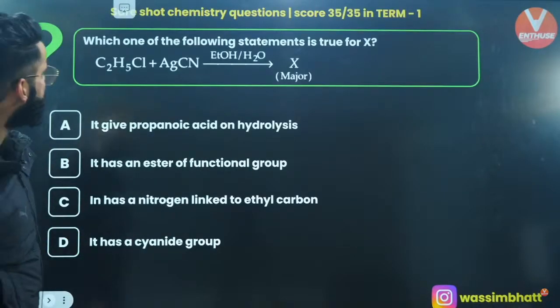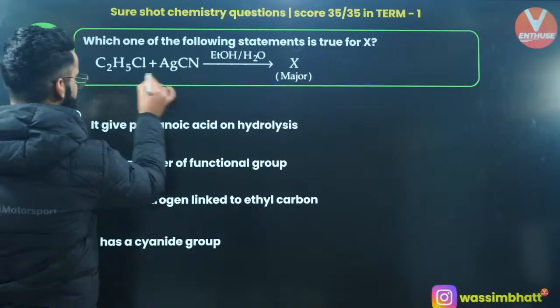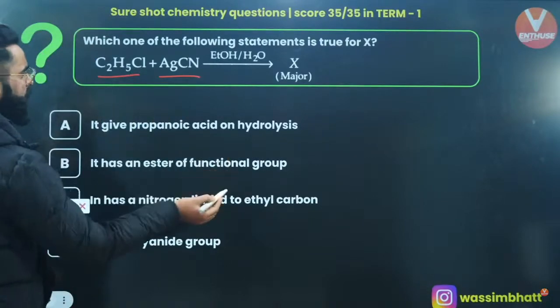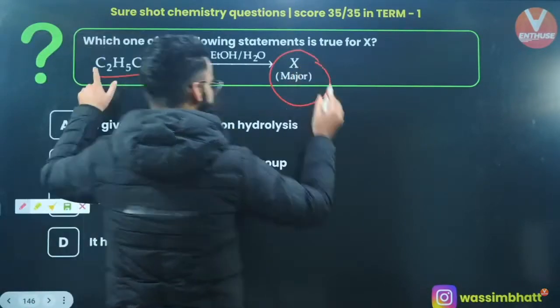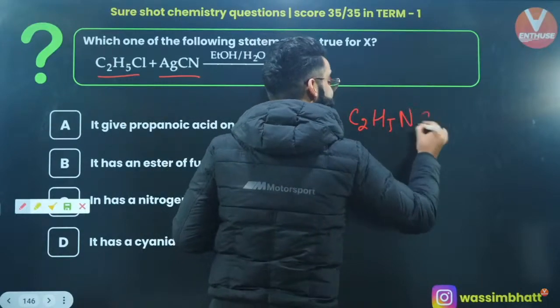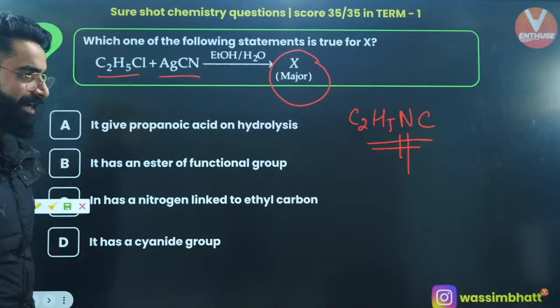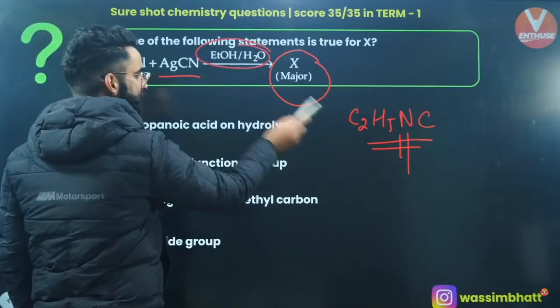One more. Which of the following statements is true? First of all, you're making this ethyl chloride react with AgCN. What is the major product which you are getting? Major product will be C2H5NC, right? It is isocyanide.